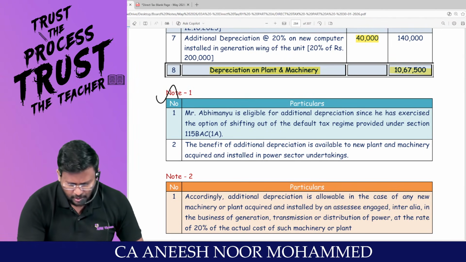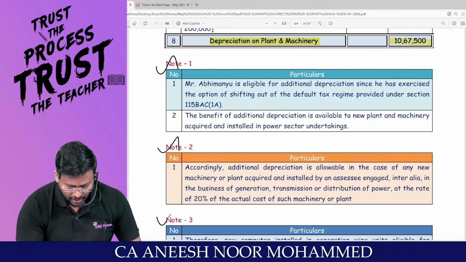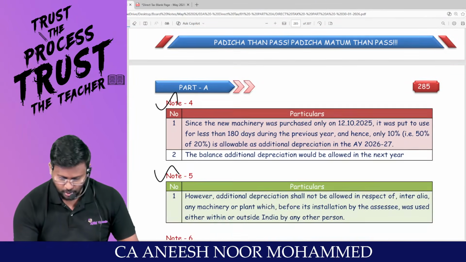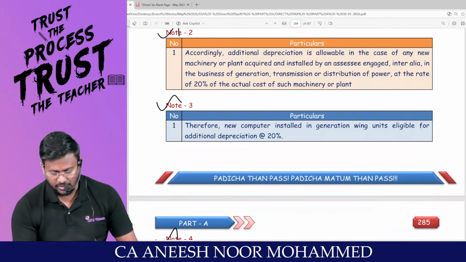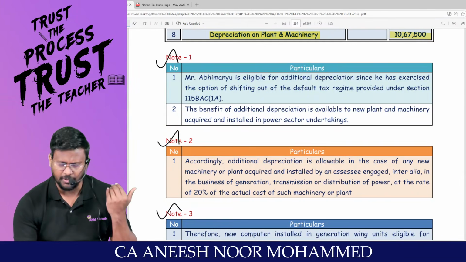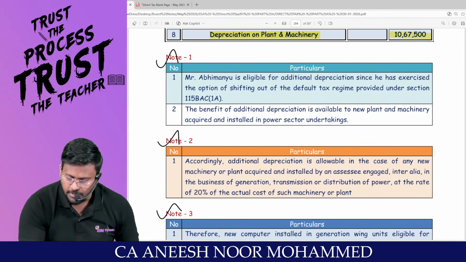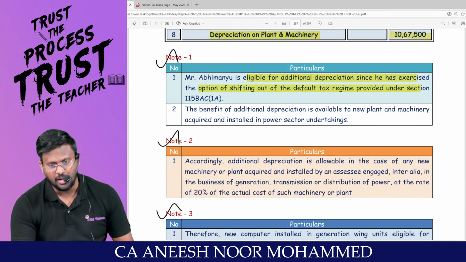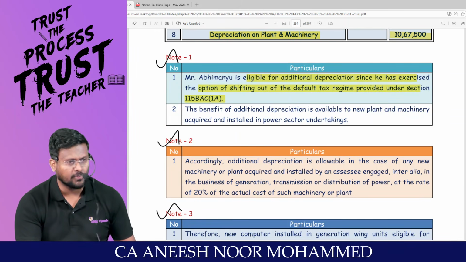You have to write note like this, man. If you are not writing note, you will not get the marks. Sir, how to write the note, sir? Whatever you know, your English, you write. Don't write to, sir, exact words. Anyway, that is not possible. Mr. Abhimanyu is eligible for additional depreciation since he has exercised the option of shifting out of the default tax regime provided under 115 BAC.